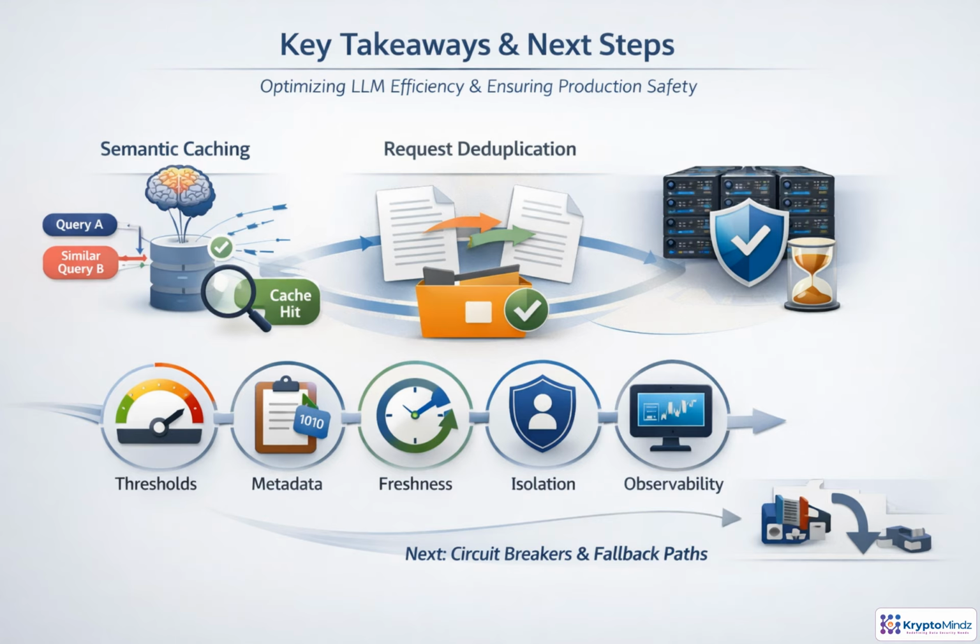The core lesson is straightforward. Reuse LLM work, but never blindly. Semantic caching helps when requests are meaningfully similar, and deduplication stops concurrent repeats from wasting capacity. Production safety comes from conservative thresholds, metadata checks, freshness rules, tenant isolation, and strong observability. Next, we extend this reliability toolkit with circuit breakers, fallback paths, retries, load shedding, and GPU-safe concurrency.